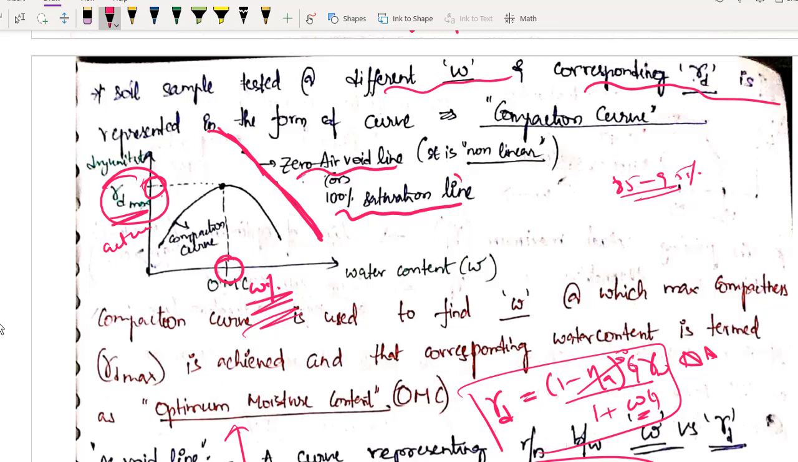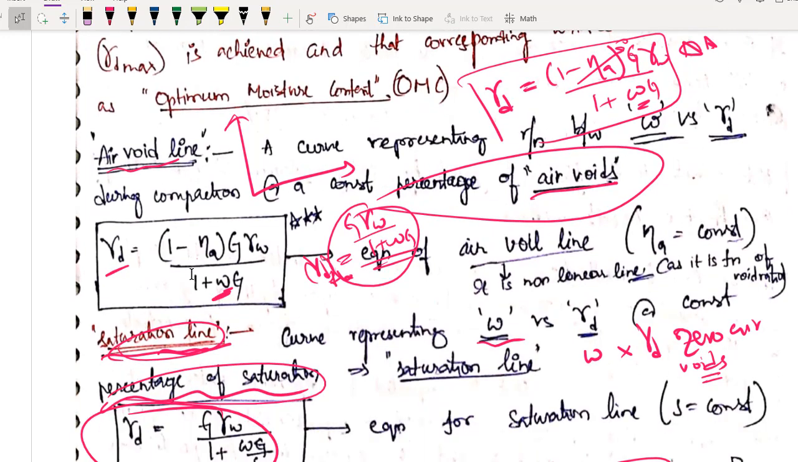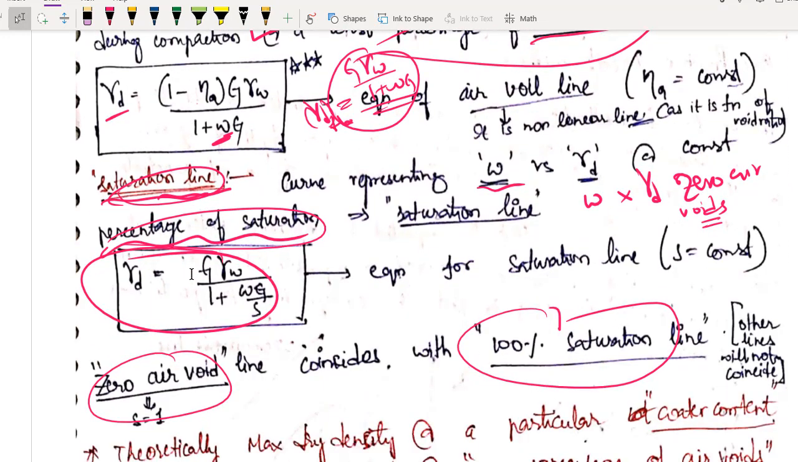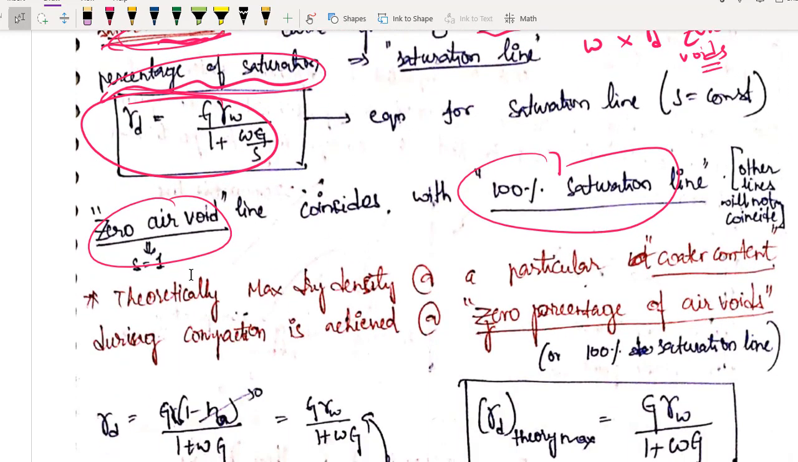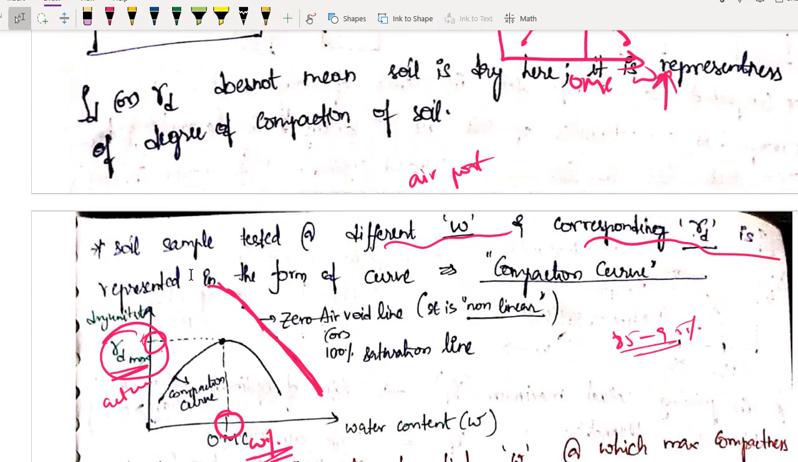And you have to remember, I am saying line, but it is not a straight line. It is a curve only. It is non-linear only. Remember this, very important. Many people make this mistake. As soon as they see the word line, they feel it is a linear thing, but it is not like that. I hope you are very clear now. So this is how you can get the theoretical maximum dry density, but you cannot achieve the theoretical dry density.